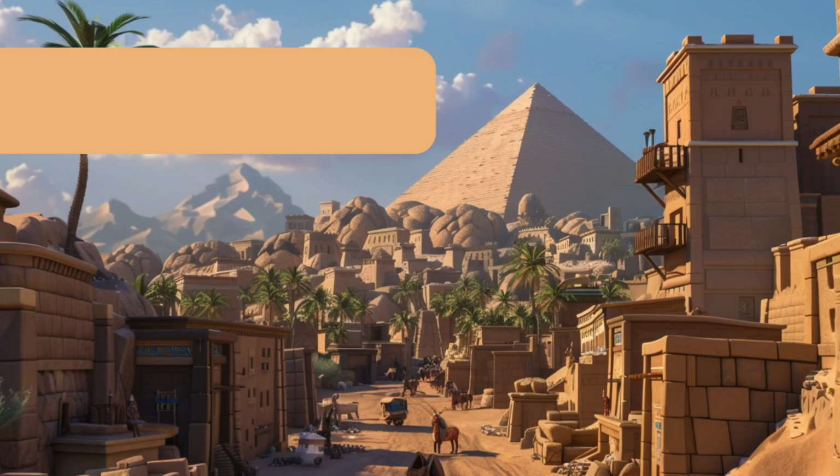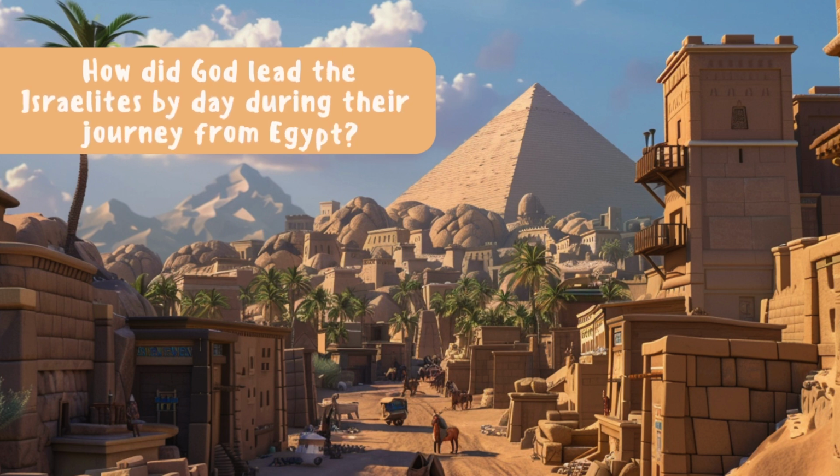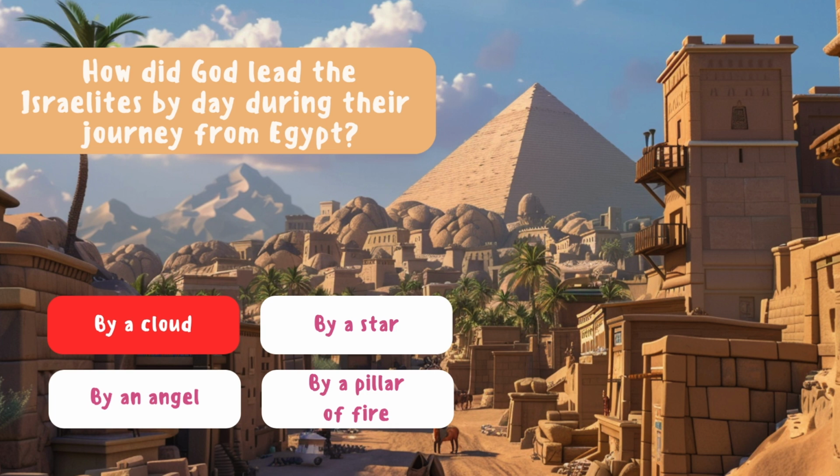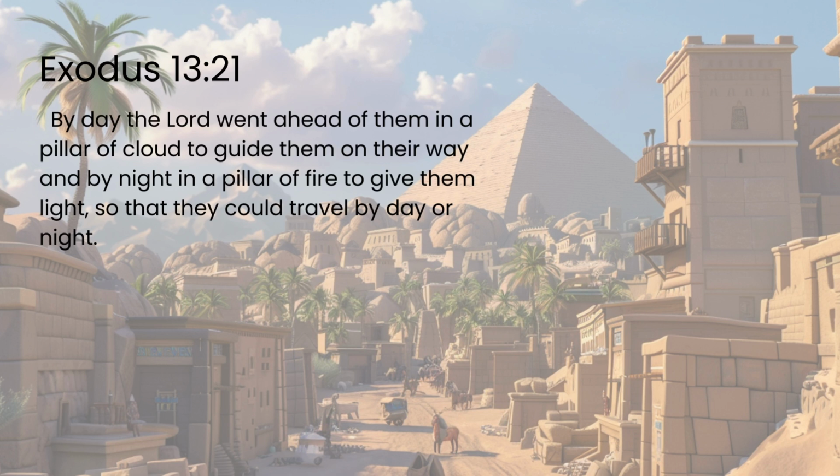How did God lead the Israelites by day during their journey from Egypt? By a cloud, by a star, by an angel, by a pillar of fire. By a cloud. Exodus 13:21. By day, the Lord went ahead of them in a pillar of cloud to guide them on their way, and by night in a pillar of fire to give them light, so that they could travel by day or night.